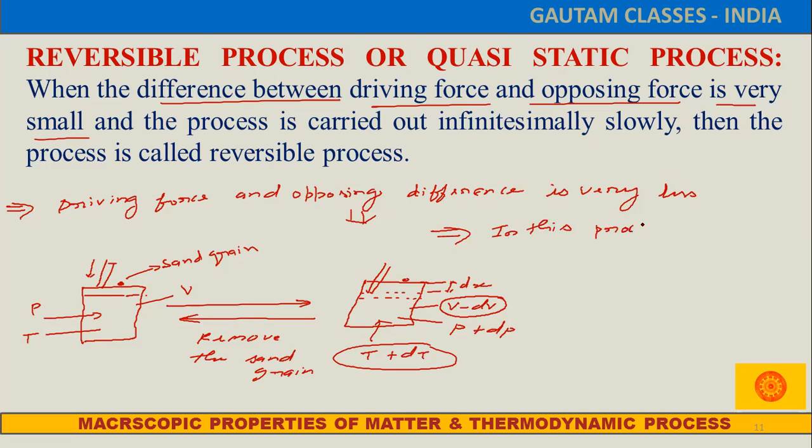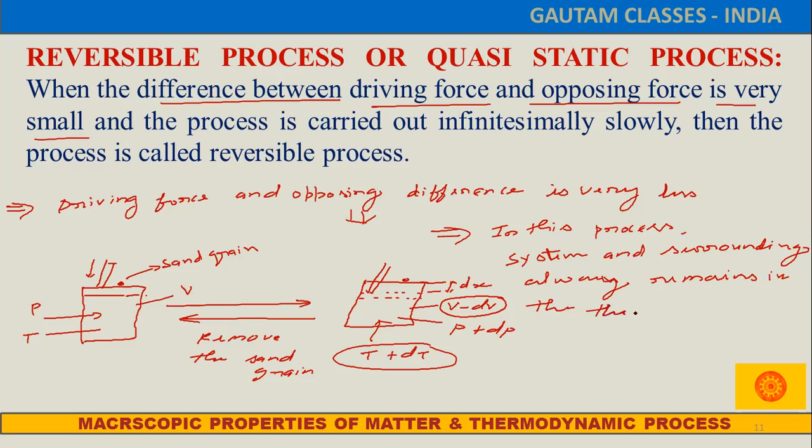in this process, the system and surrounding always remain in thermal equilibrium.